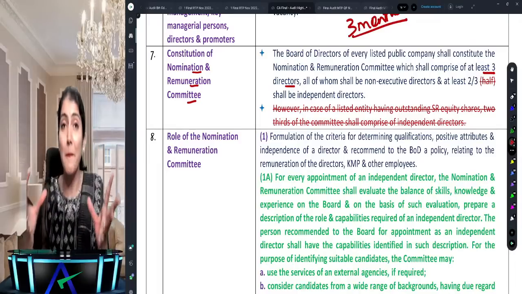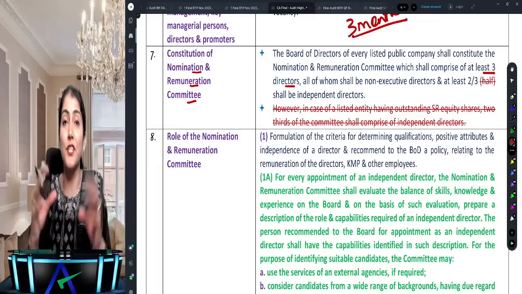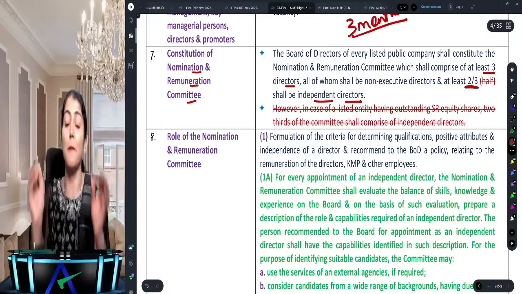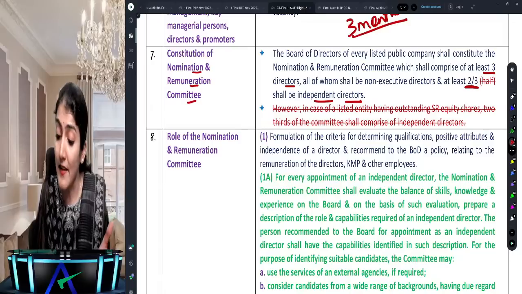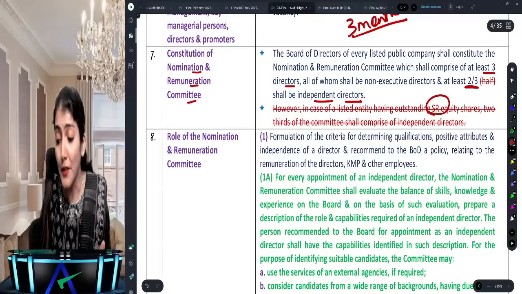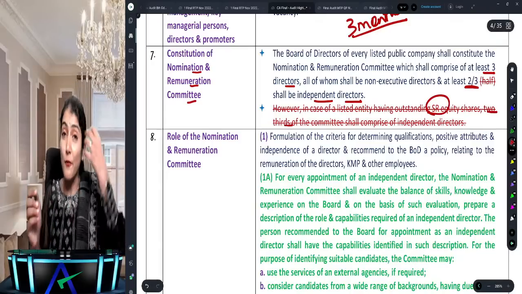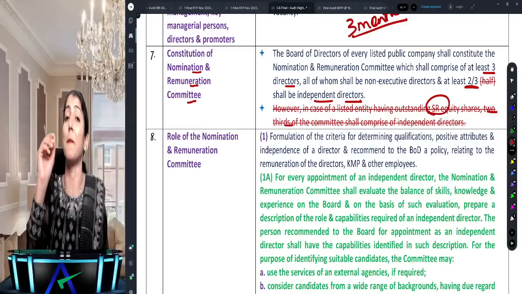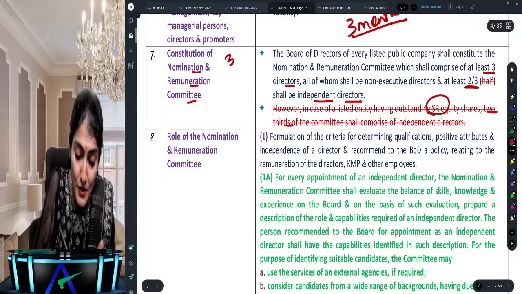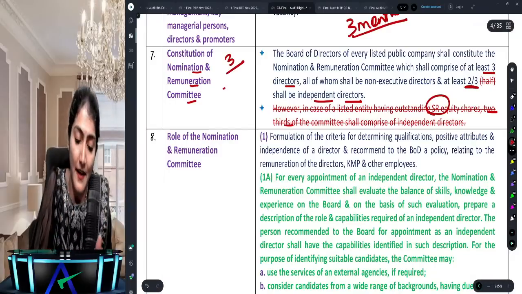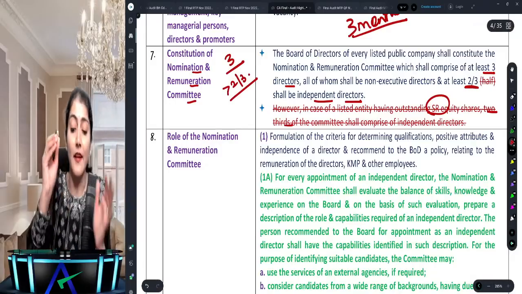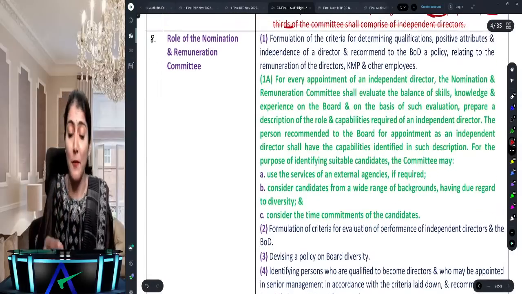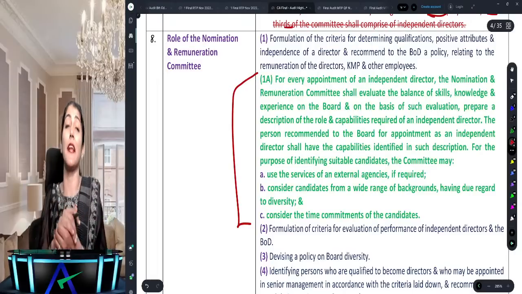Whether it has independent superior right equity share or does not have superior right equity share, always 2/3 independent directors. Earlier it said if you are having outstanding SR, then you need to have 2/3. Now it says forget whether you have SR or not, you always need to have 2/3 independent directors. So the Nomination Remuneration Committee has a minimum of 3 directors, and at least 2/3 shall be independent directors. Then in the role of the Nomination Remuneration Committee, there is a point which has been added.